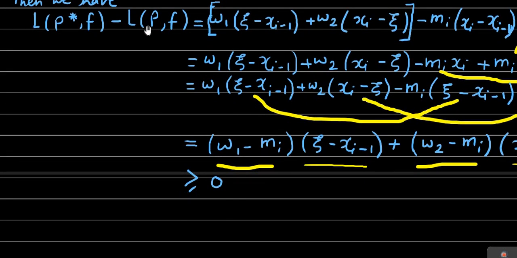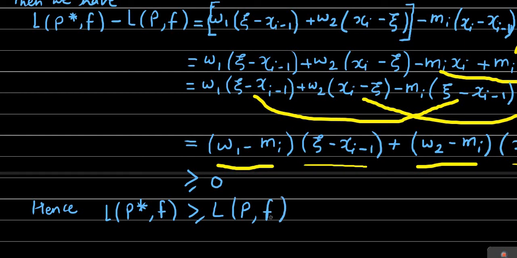Okay, after transferring this to the other side, finally, what have we obtained? Therefore, we have obtained that the lower sum over partition P star of the function f is greater than or equal to the lower sum over partition P of the function f.